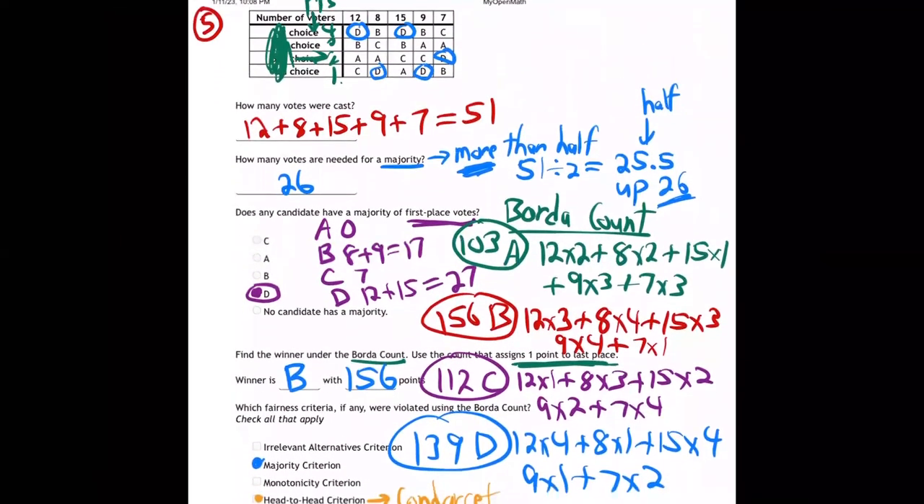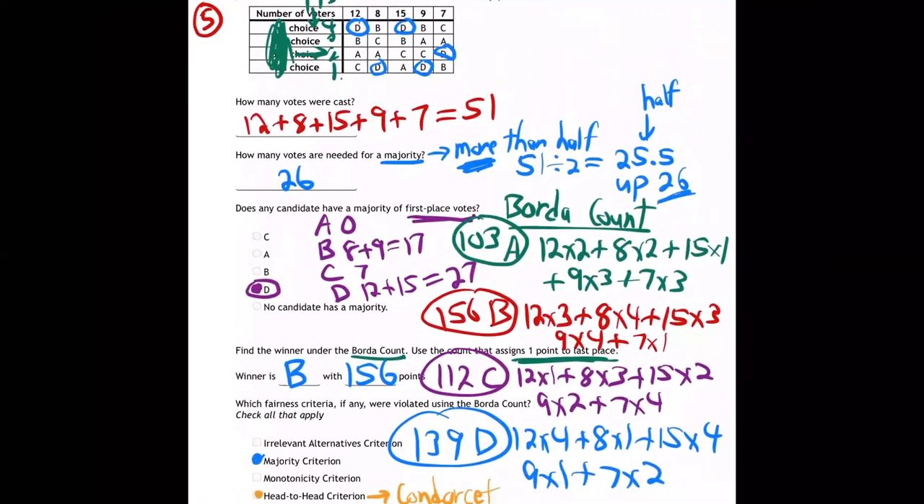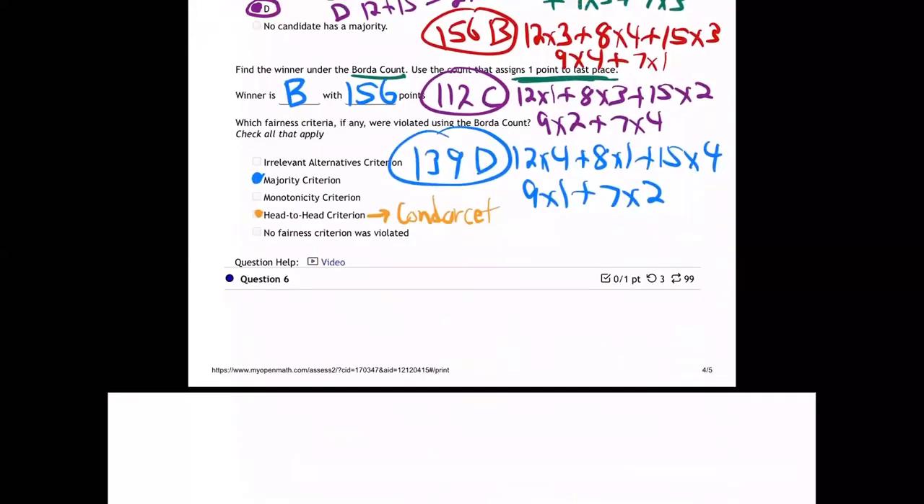Well, I know because of the fact that D here has a majority. That means D has more than half. If D has more than half of the first place votes, then D's going to beat anybody one-on-one, right? He has more than half of the first place votes. So D's going to win all one-to-ones.